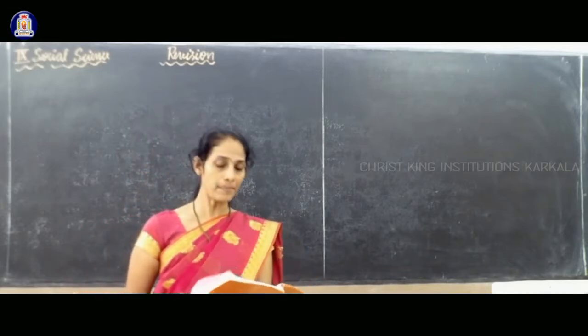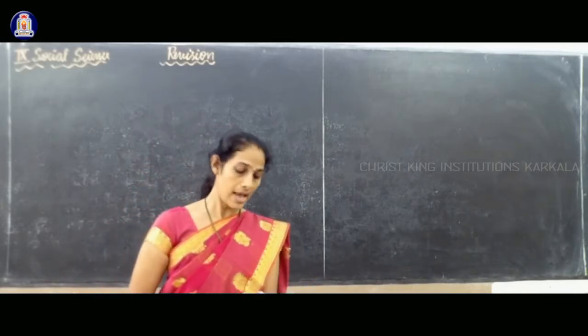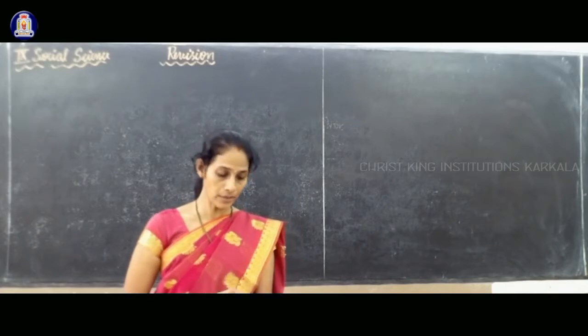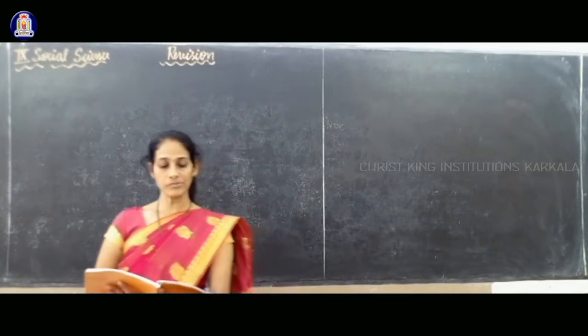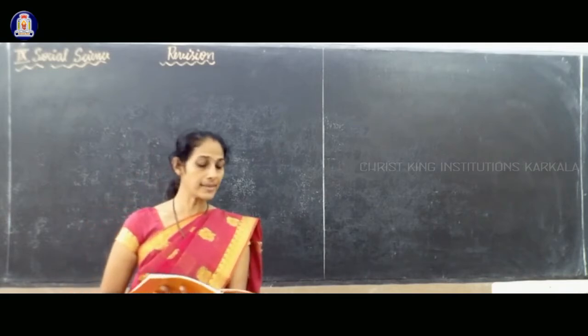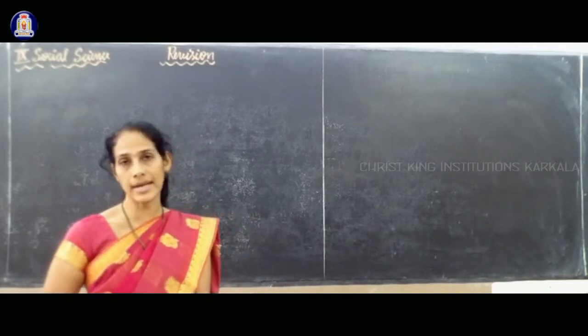In Christianity and Islam, everything is there, full lesson, concentrate on the full lesson. Next comes second chapter, that is medieval India and political transition.